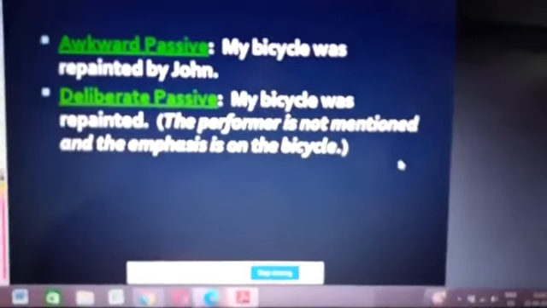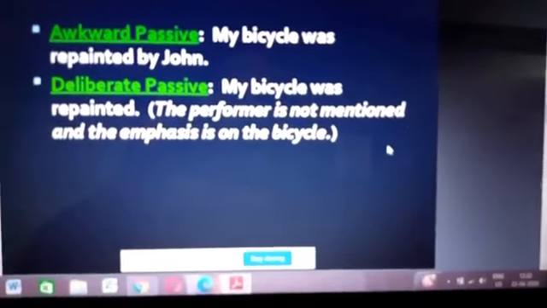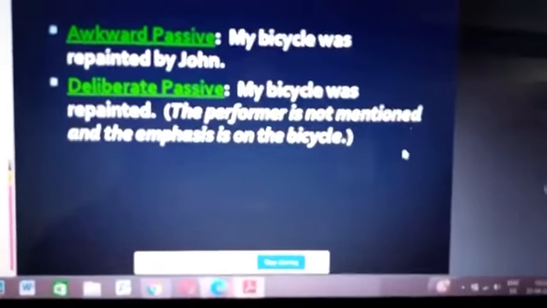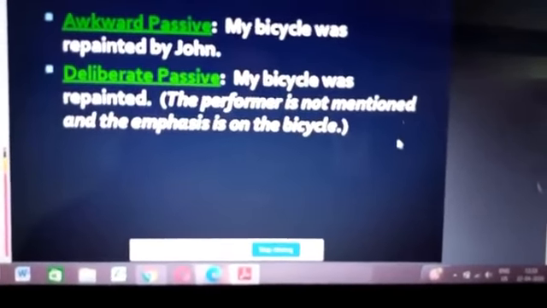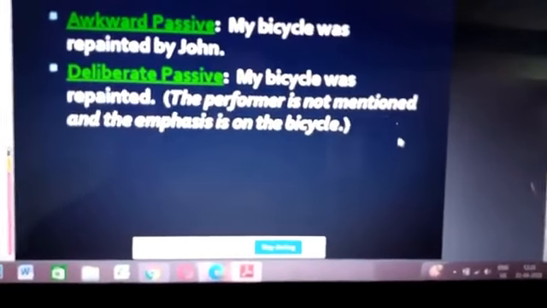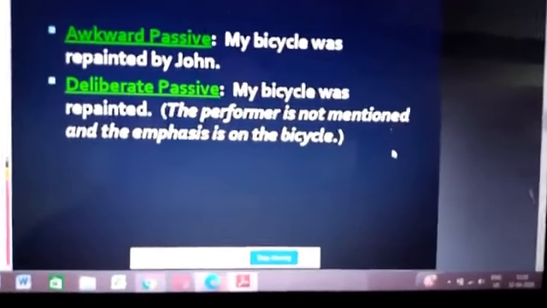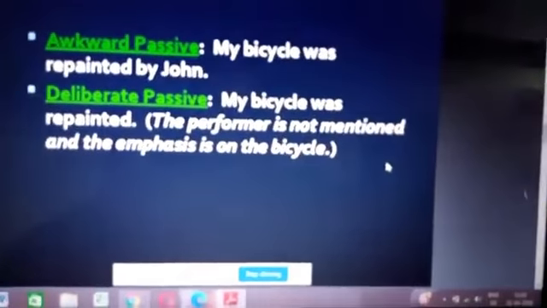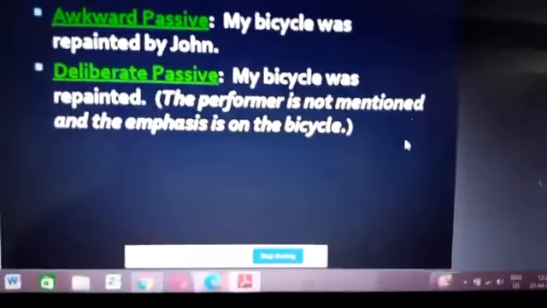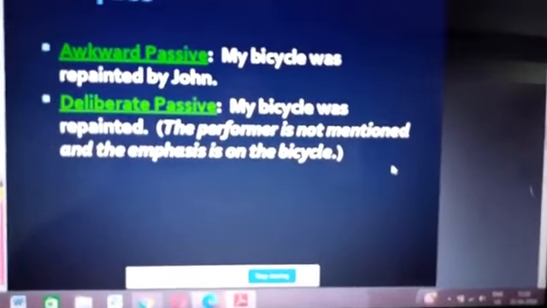Awkward passive: My bicycle was repainted by John. Now this is in passive voice, grammatically correct, but does it sound normal? No, it sounds awkward. So don't use it. Deliberate passive: My cycle was repainted. This is perfect, no problem at all. It means that you only want to say that the cycle was painted. You do not want to name the person who painted it. The performer is not mentioned and the emphasis is on the bicycle, as given in the bracket.